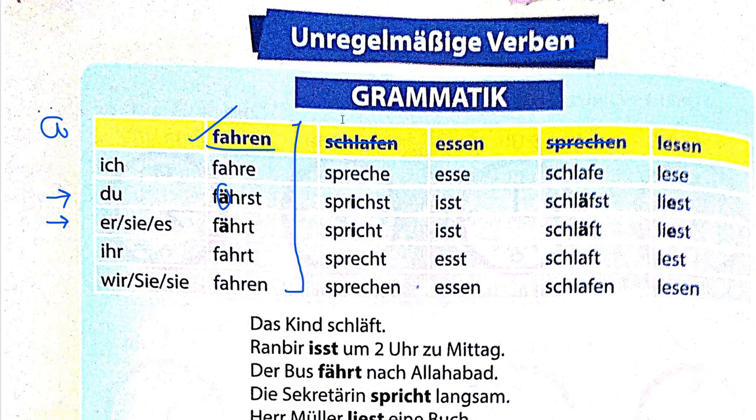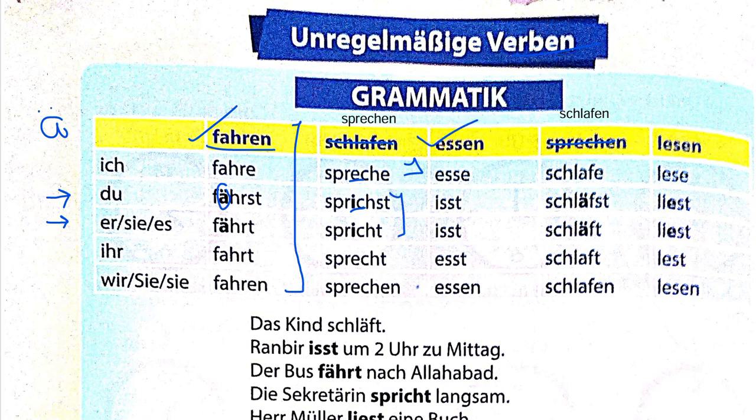This is for Sprechen. Change the color. And this is for Schlafen. Schlafen is to sleep. Sprechen is to speak. So sprechen becomes spreche for ich, which is simple, normal. For du and er/sie/es is the main change here because this E changes to I. So du sprichst, er/sie/es spricht, okay? And then it's normal, sprecht, sprechen, normal. Only this and this changes.